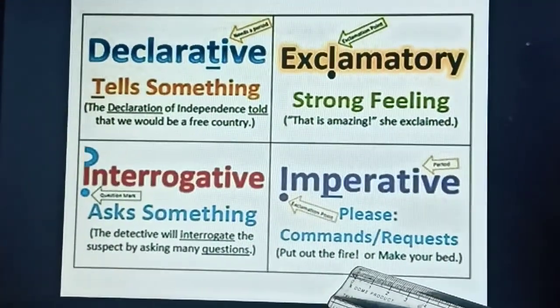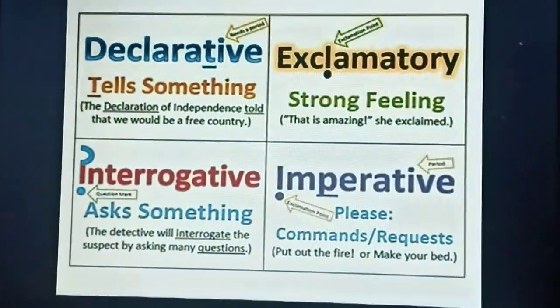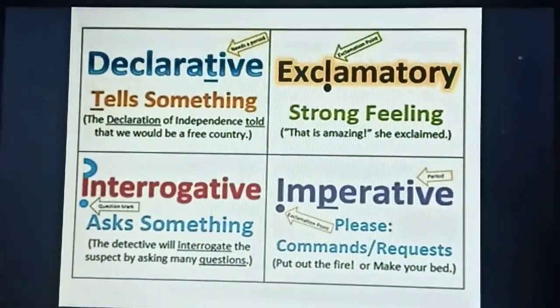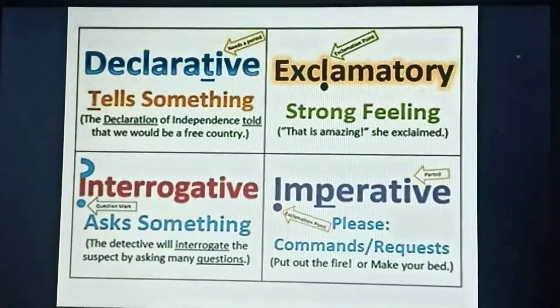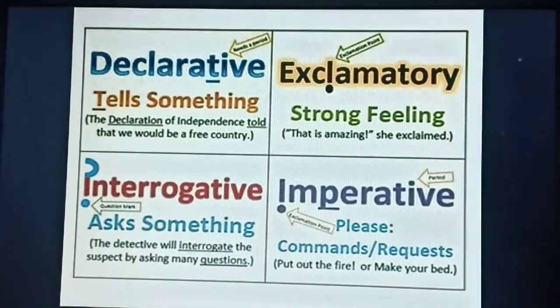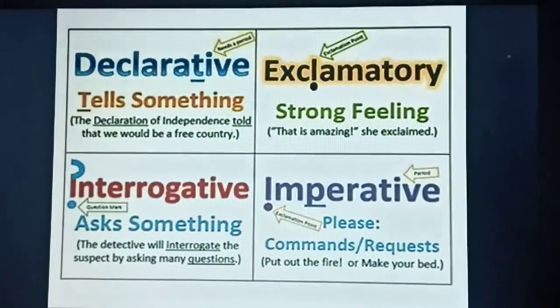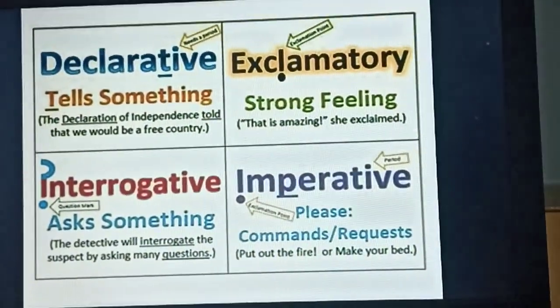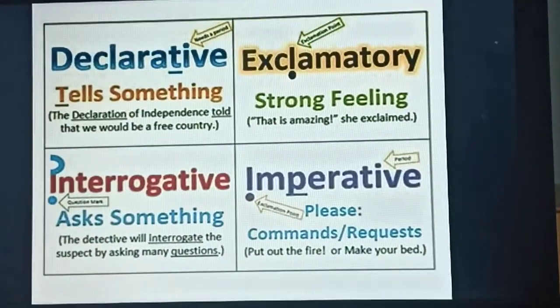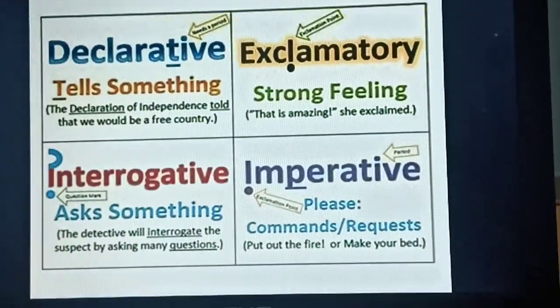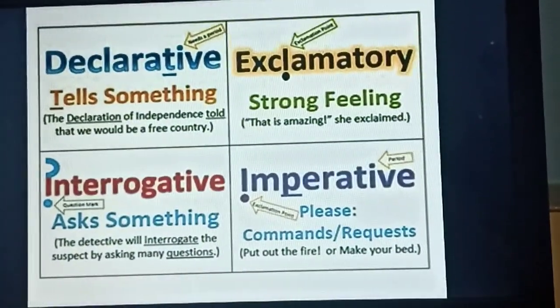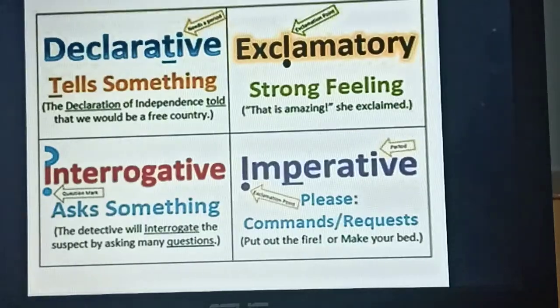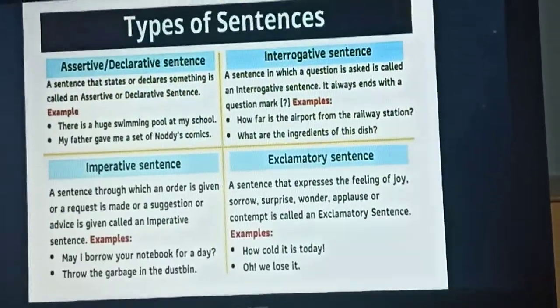Put out the fire or make your bed. So all these are commands or requests. I told you, no, keep quiet, go in a line. So all these are commands. Request is, can you please give me a pen? Okay, can you please do this help for me? So all these are requests.